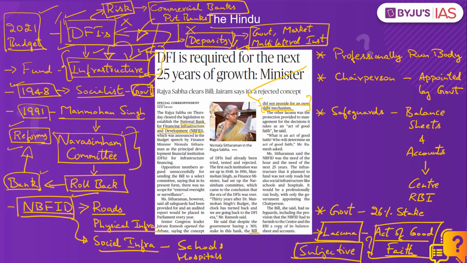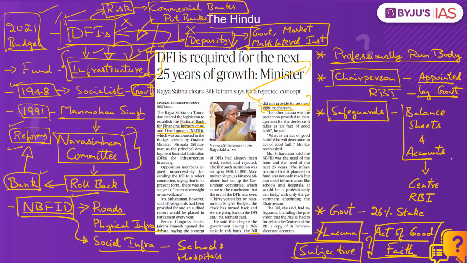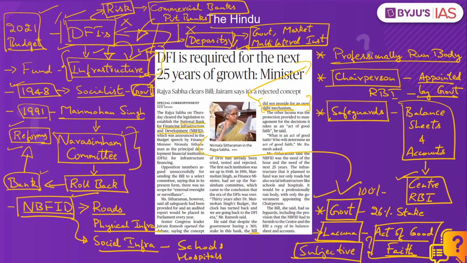However, the government has assured the opposition that this institution would be professionally run and the chairperson shall be appointed by the government after consulting with the RBI. The government has also said that there are sufficient safeguards to hold the institution accountable because the management would be mandated to submit the balance sheets and accounts to the government and the RBI for scrutiny. So initially, this institution is going to come up as a 100% government-funded institution, and gradually the government is going to reduce its stakeholding to 26% by involving other banks and multilateral institutions.